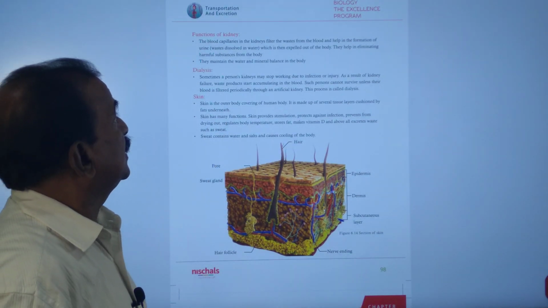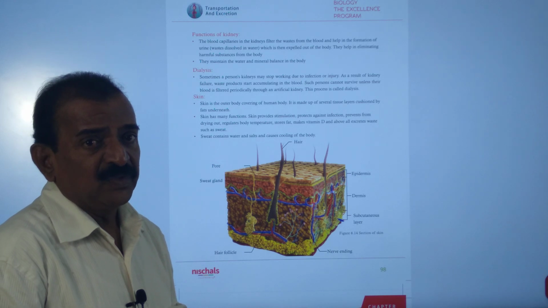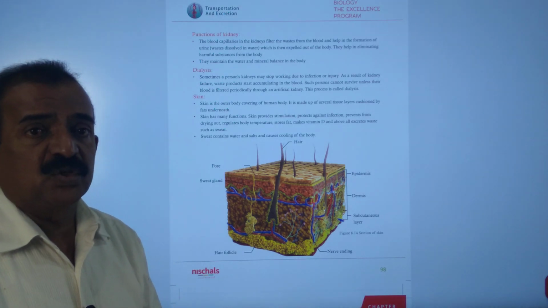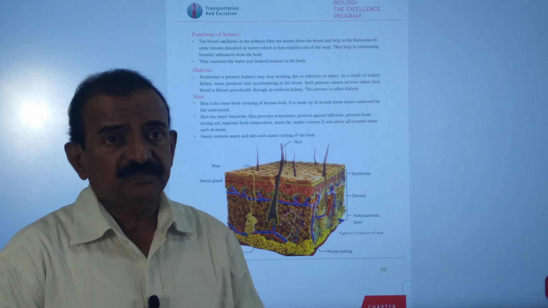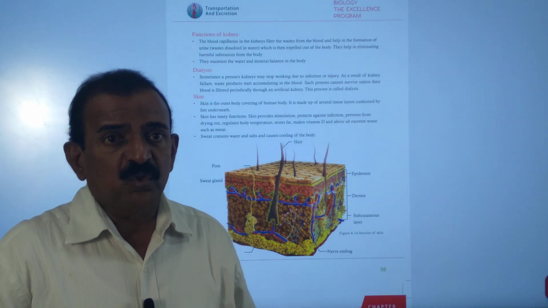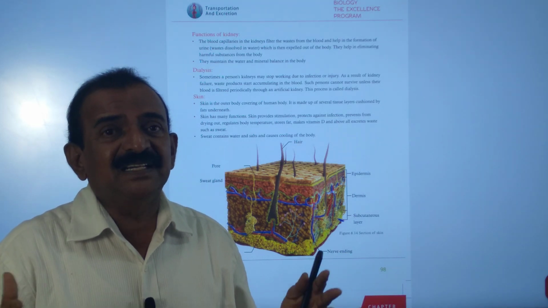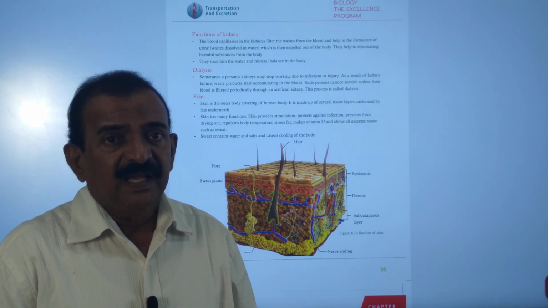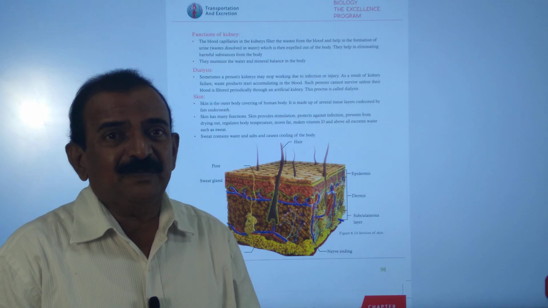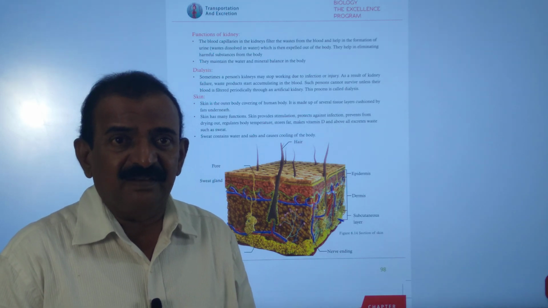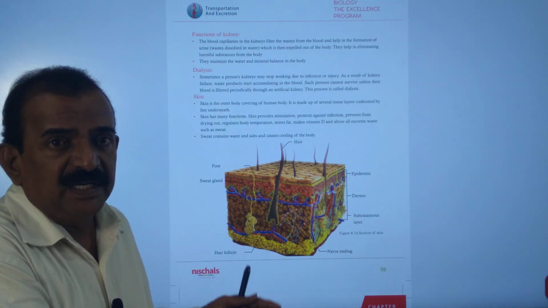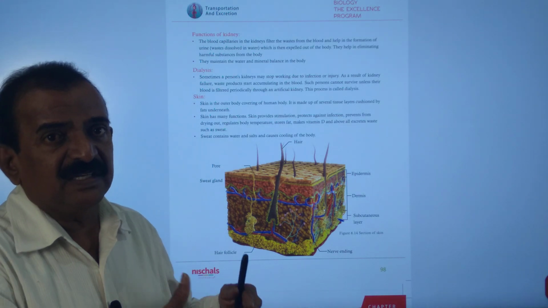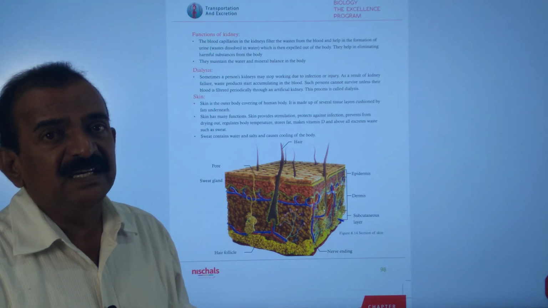Children, now you need to understand what the functions of the kidneys are. Kidneys are vital organs. If the kidneys fail, that person needs dialysis. The kidneys are the main excretory organ and they filter the blood, and waste material gathered during metabolic activities is filtered by the kidneys. If the kidneys have failed, that person needs dialysis.